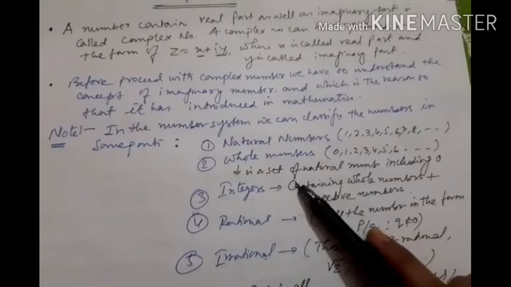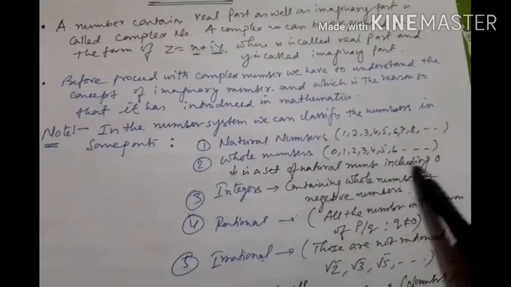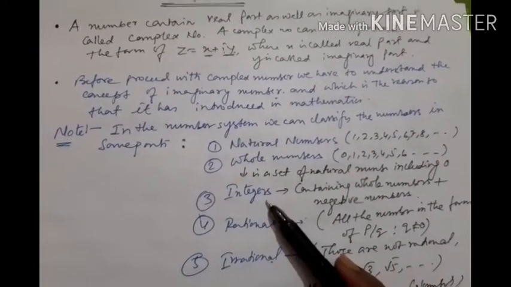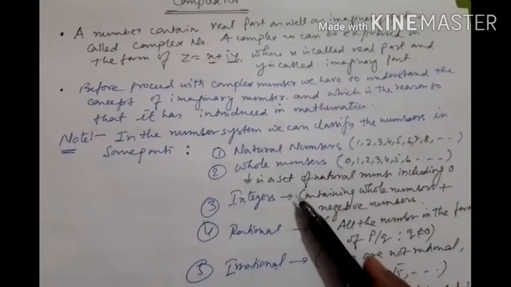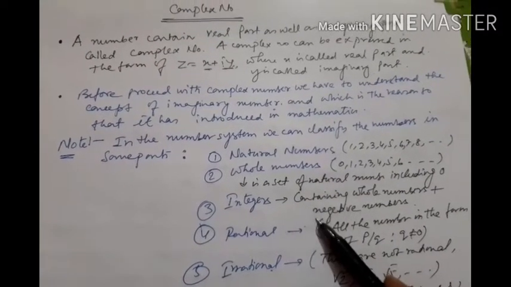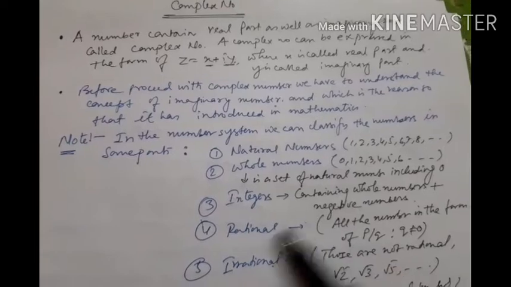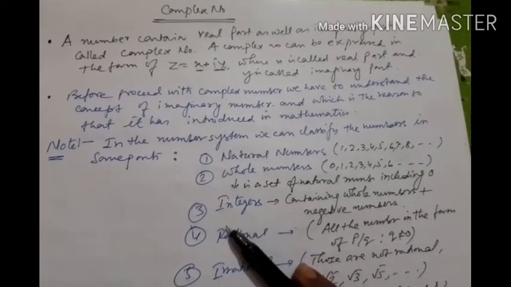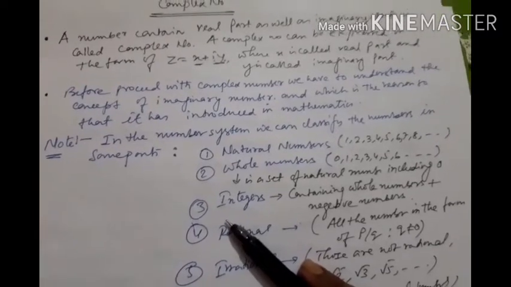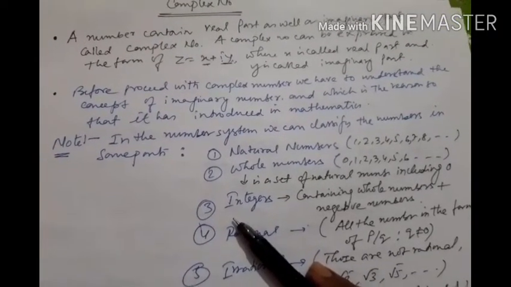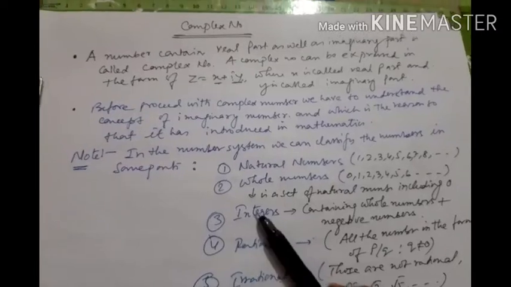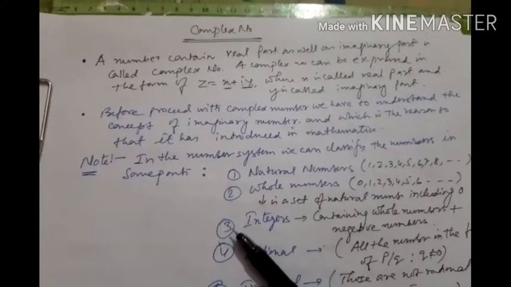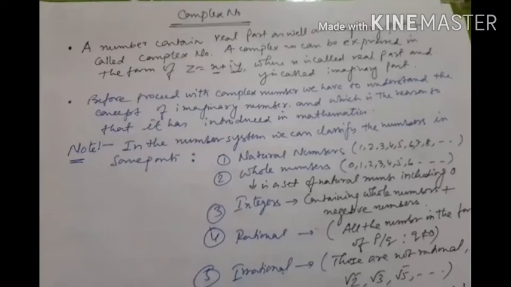Basically, whole numbers is a set of natural numbers including 0. Next is integers, containing whole numbers plus negative numbers. Negative numbers means minus 1, minus 2, minus 3 and so on, as well as 0 also. So that's why integers contain whole numbers as well as negative numbers.